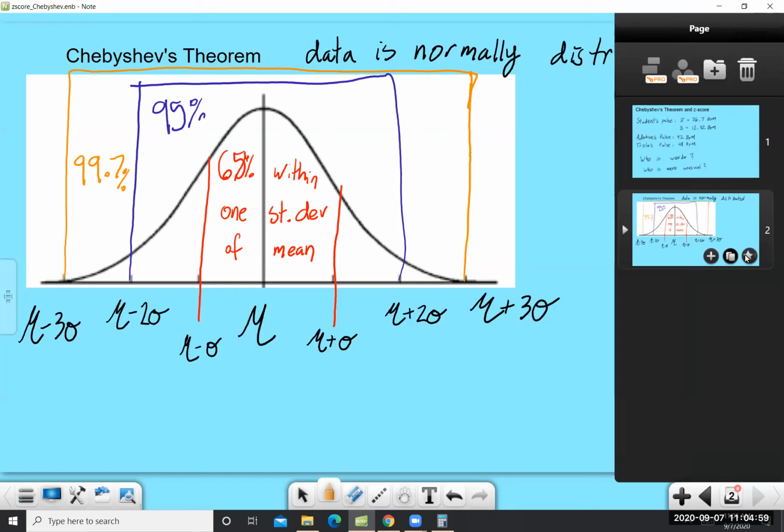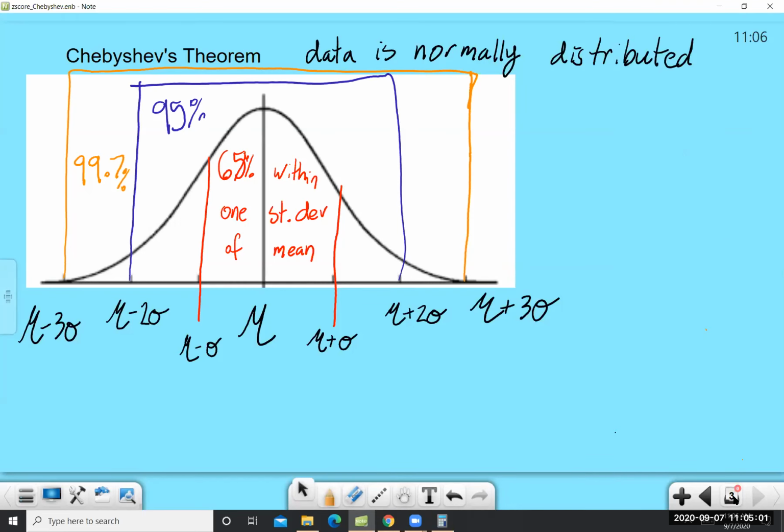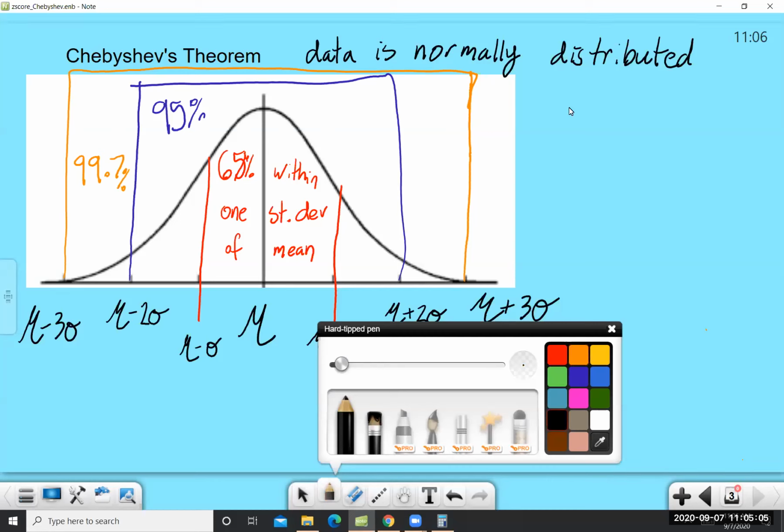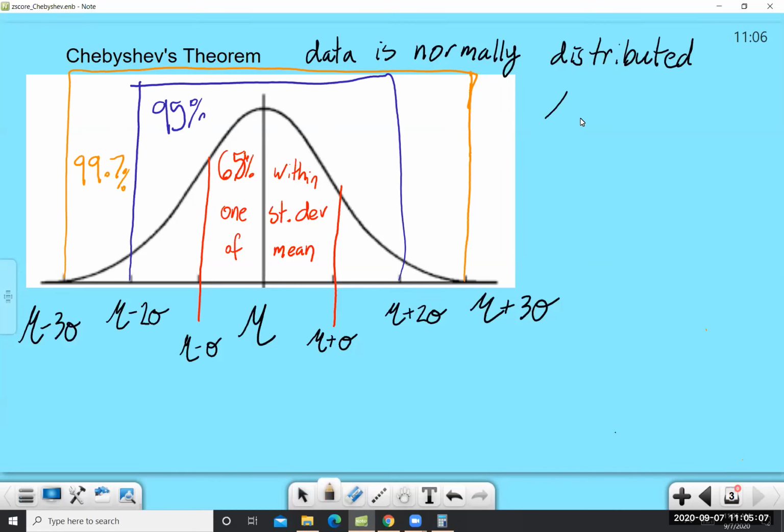Let's do a quick example of what the heck this means. Let's say that on a certain stretch of road, the mean speed is 65 miles per hour, and the standard deviation is 3 miles per hour. Well, the mean, mu, right in the middle, is going to be 65 miles an hour.